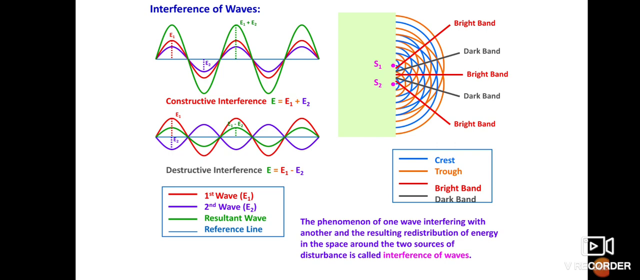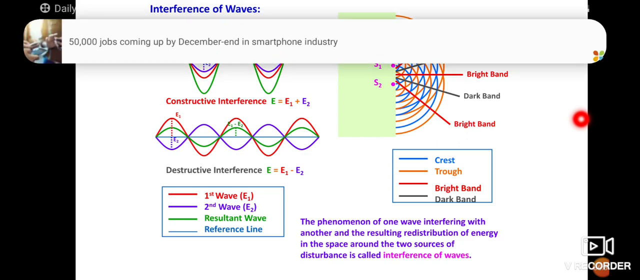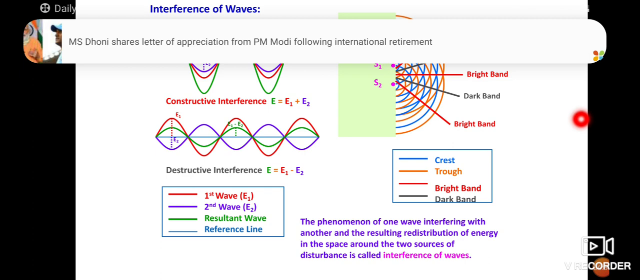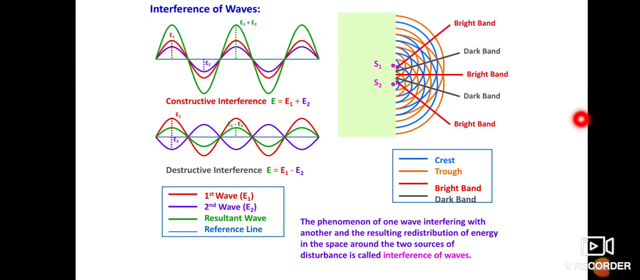Now we will see in the form of definition: the phenomena of one wave interfering with another wave, and the resulting redistribution of energy in the space around the two sources of disturbance, is called interference of waves. We have already seen the definition, again I will repeat here. The phenomena of one wave interfering with another. What is this phenomenon? One wave interferes with the other wave, and the resulting redistribution of energy of both waves in the space around the two sources of disturbance is called interference of waves.